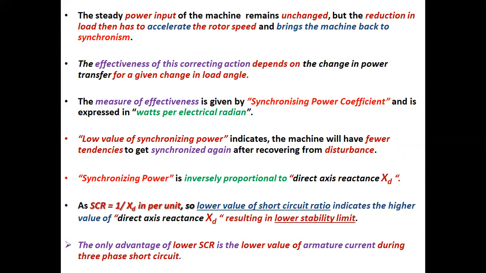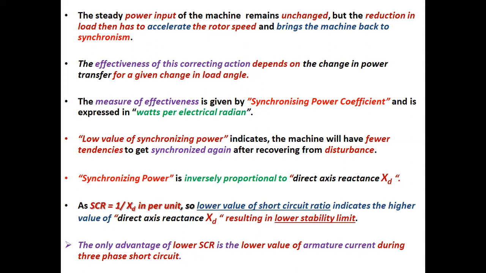Low value of synchronizing power indicates the machine will have fewer tendencies to get synchronized again after recovering from disturbance. Synchronizing power is inversely proportional to direct axis reactance XD, as SCR is equal to 1 by XD in per unit.